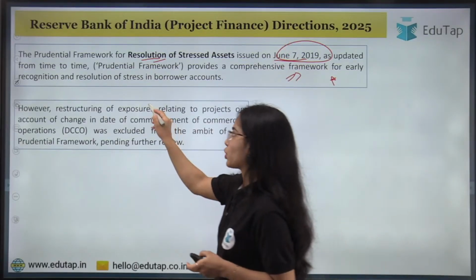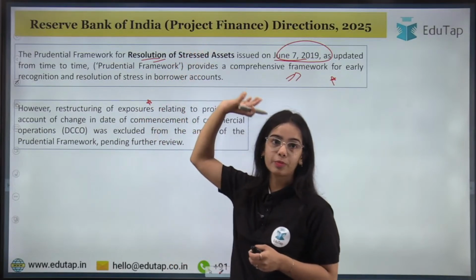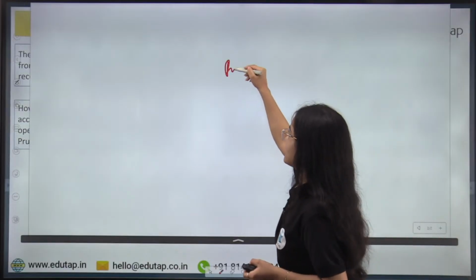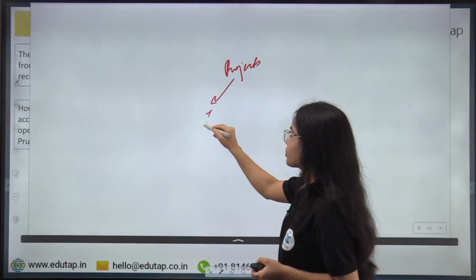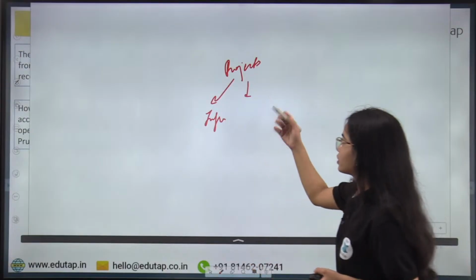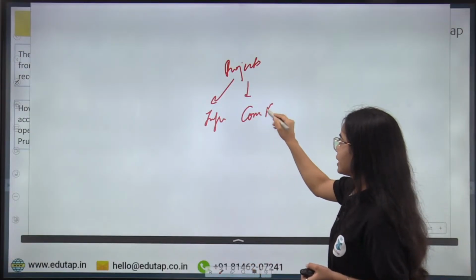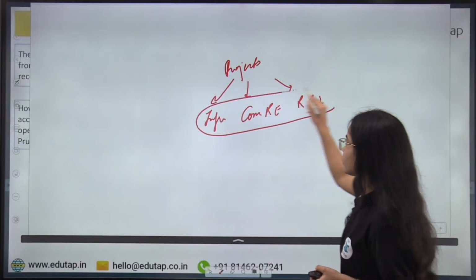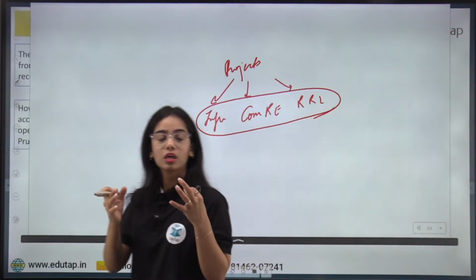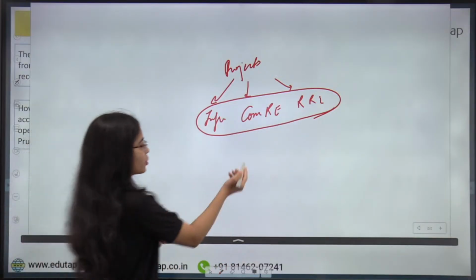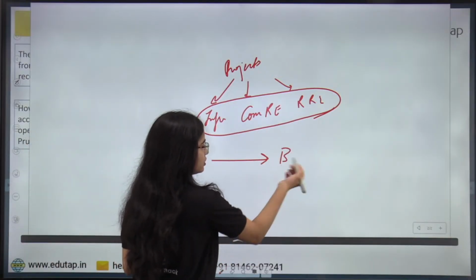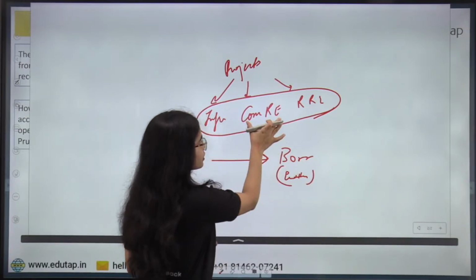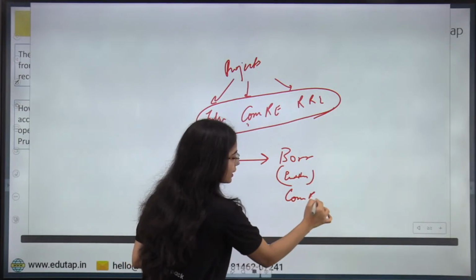So try to understand this point. You will understand why we require the project finance directions, okay? So in the case of different projects, in the case of infrastructure projects, commercial real estate projects, and residential real estate projects, many of these projects get the borrowing. Let's say the borrower is the entity that is working on the commercial real estate project.